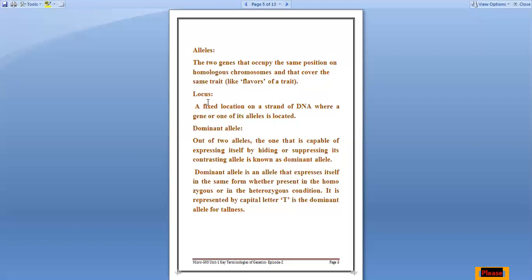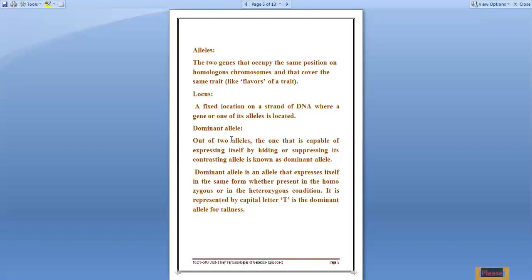Next is locus. What is locus, or position, right? A fixed location on a strand of DNA where a gene or one of its alleles is located is termed as locus. So it may be said that on a particular locus, a particular gene or an allele is located.